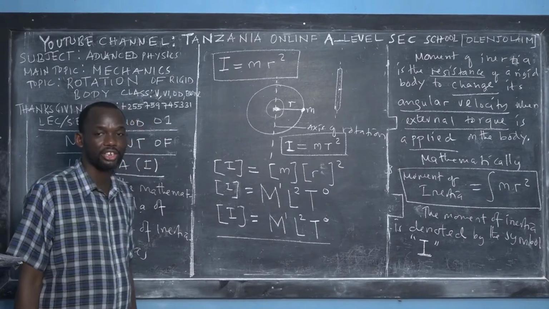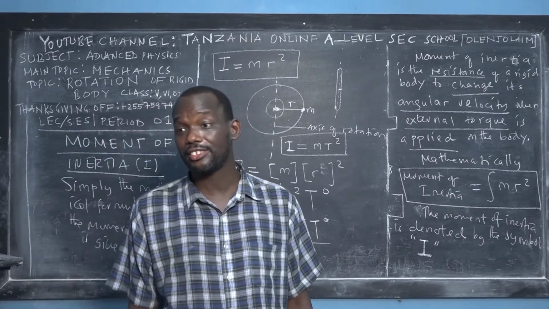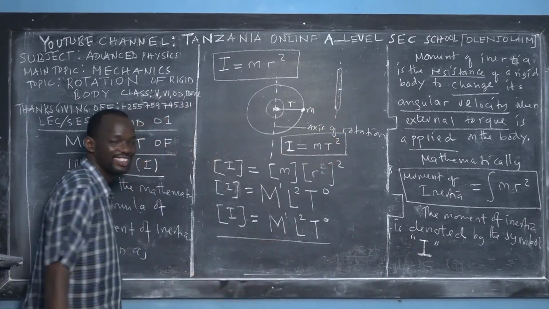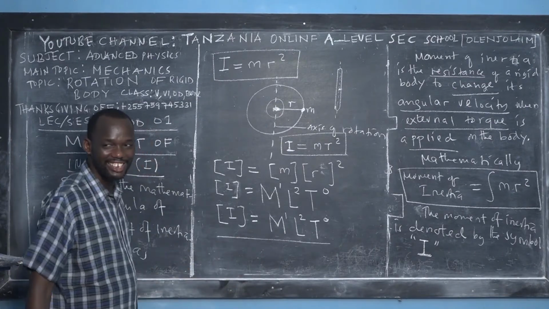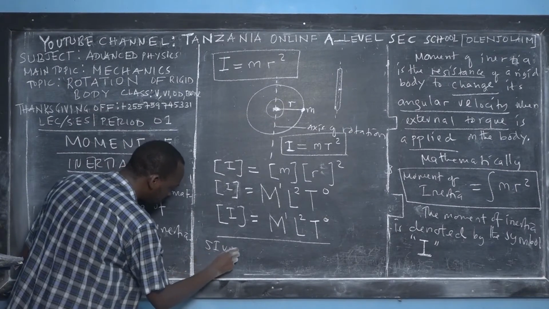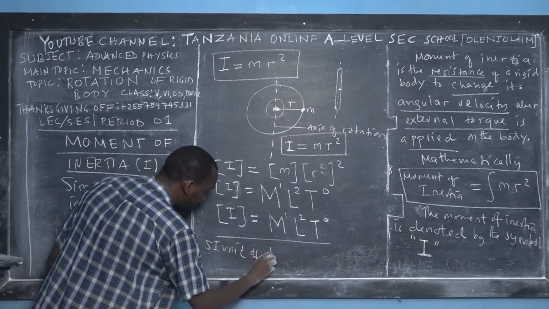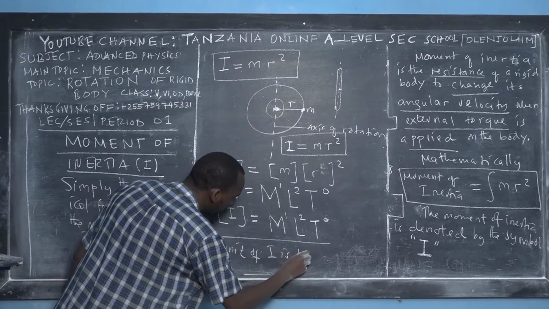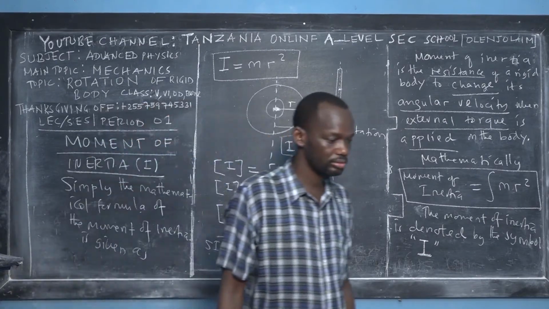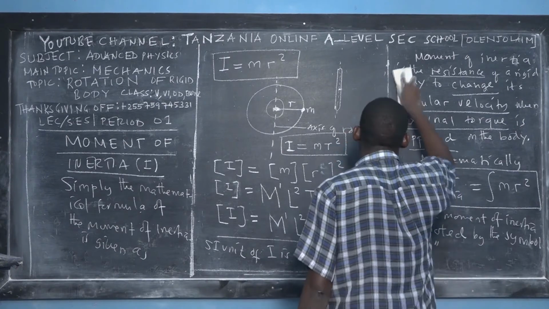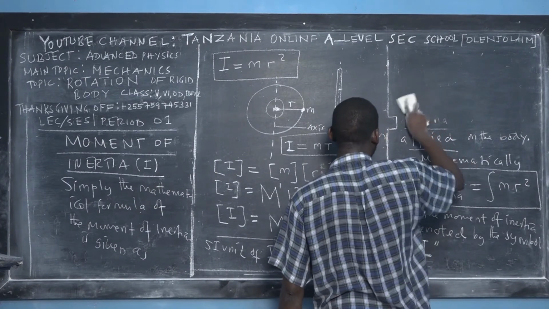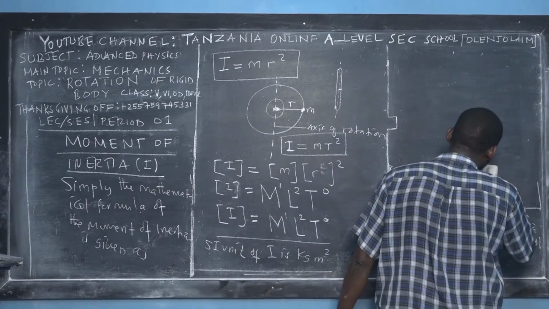Remember also one of the applications of dimensions, we say that we can deduce the SI unit of a physical quantity. So what is the SI unit now of the moment of inertia? Simple. The SI unit of mass is what? Kilogram. The SI unit of length is what? Meter. So the SI unit of moment of inertia I is kilogram meter square. Okay. Beautiful. Physics is beautiful.